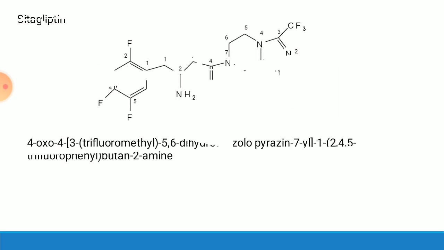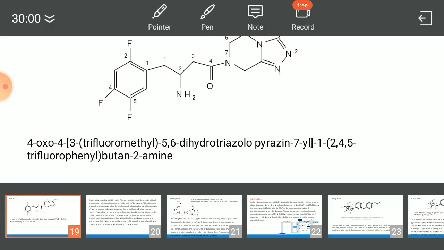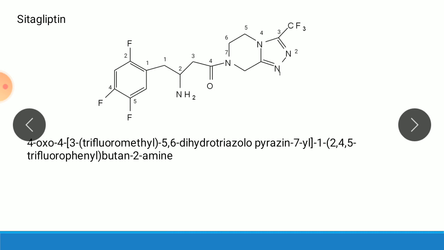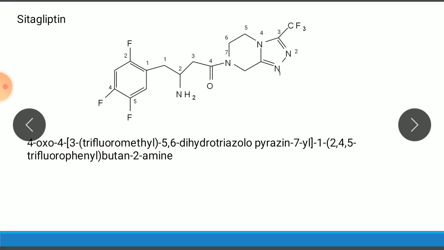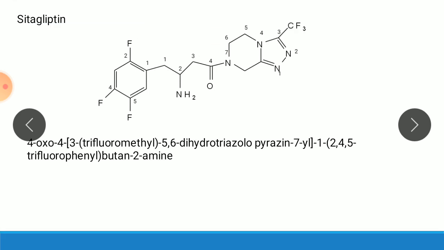Now an example of this category is sitagliptin. This is the structure of sitagliptin with numbering. IUPAC name: 4-oxo, 3-trifluoromethyl, 5,6-dihydrotriazolo pyrazine.